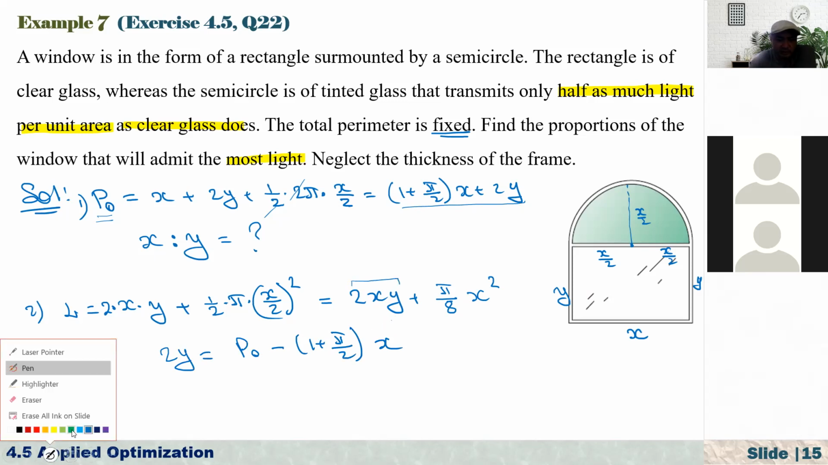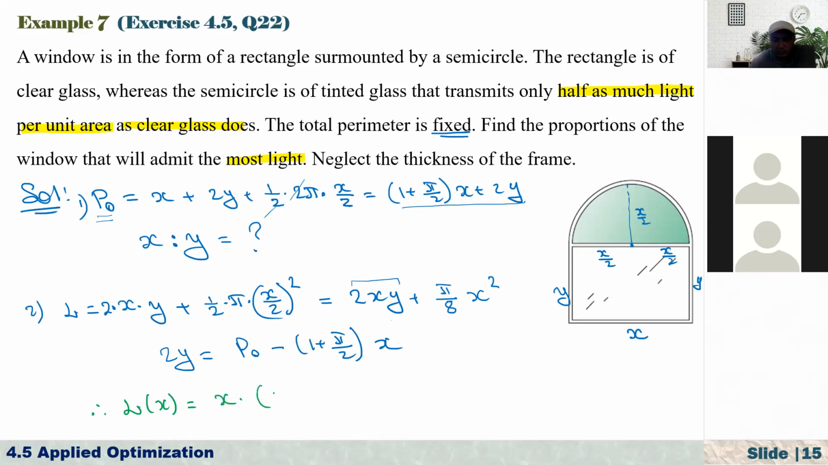So now from here, I can write our L. Then this L becomes just a function of x, which is equal to x times, what is 2y? 2y is p sub 0 minus 1 plus pi over 2 times x, in a rectangular bracket, and plus pi over 8 x squared. Okay, so now for this to transmit the maximum amount of light, we have to differentiate this, find the critical point, and after that find y and find the ratio.